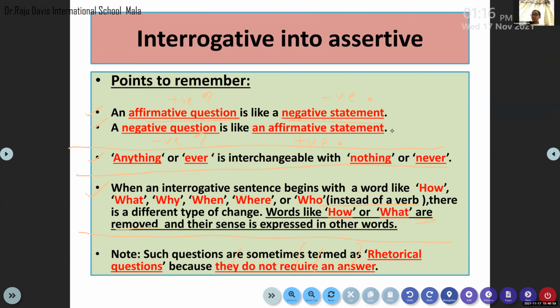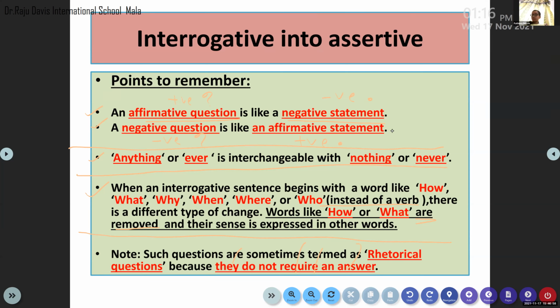Okay, so these are the only points I should share with you regarding the interrogative sentences. I hope this is clear. At least keep three points in your mind. If your interrogative sentence is a negative interrogative, turn that negative interrogative into a positive statement. If your question is a positive question, turn that positive question into a negative statement. That is point number 1.